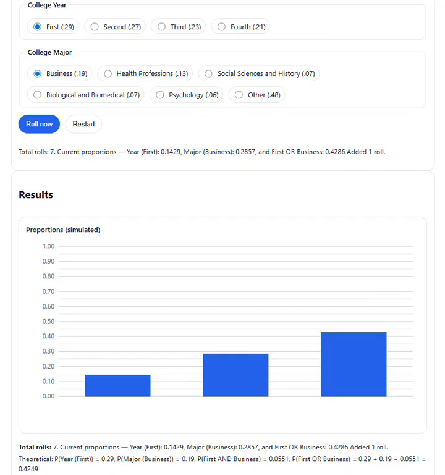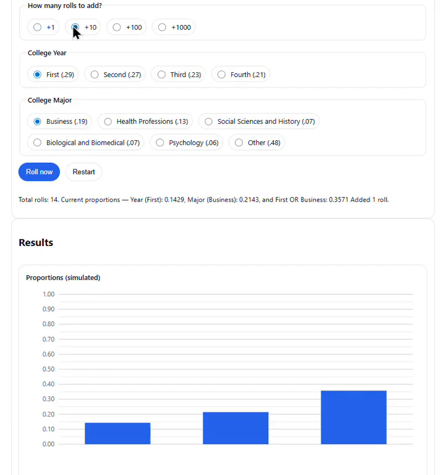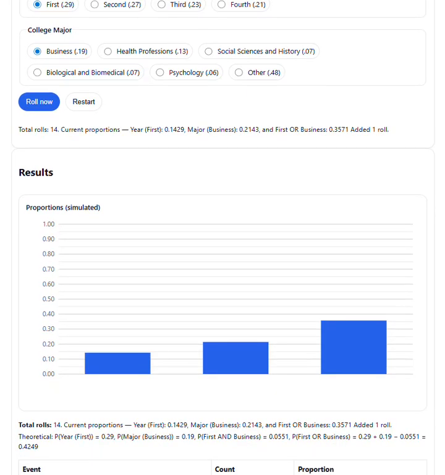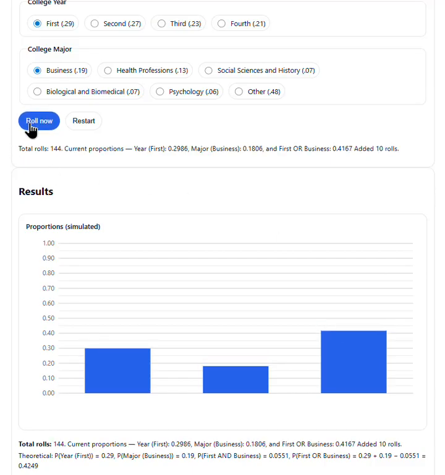And for first-year or business major, 0.4286 is what we observed, and 0.4249 is what we expect. Fairly close. Let's keep rolling, so to speak. And you can see that it's jumping around a lot. It's not stable. If we go ahead and pull out a lot more surveys at once, let's say 10 at a time, then we're seeing it starting to stabilize.